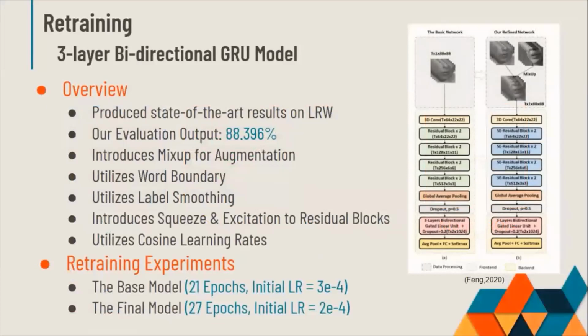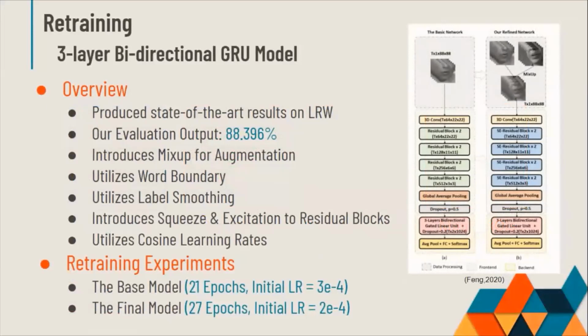We ran our own retraining experiments on both the base and refined networks that were introduced. Despite the time constraint and the relatively large time for training, which was around 90 minutes per epoch on average on the new machine, and despite the fact that each machine can run one experiment at a time at most, we were able to retrain both models with a smaller number of epochs, achieving results that are similar to the ones that are reported in the paper.